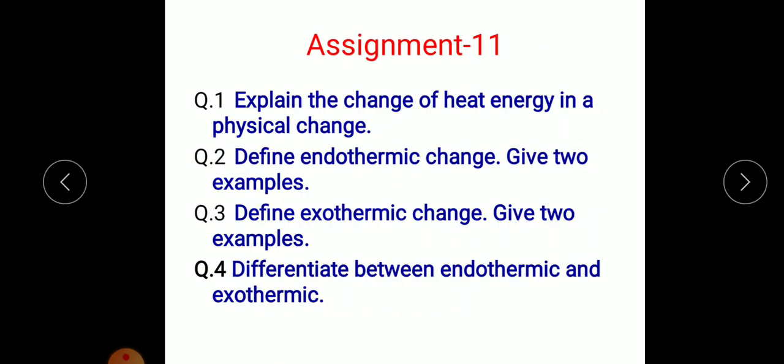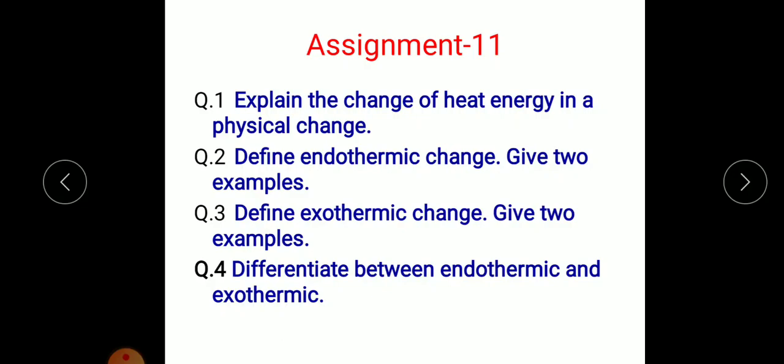Now today's assignment number 11. Question number 1. Explain the change of heat energy in a physical change. So you need to explain how the heat energy change takes place in a physical change along with examples. Question number 2. Define endothermic change, give two examples. So define first endothermic change and give two examples. Question number 3. Define exothermic change, give two examples.